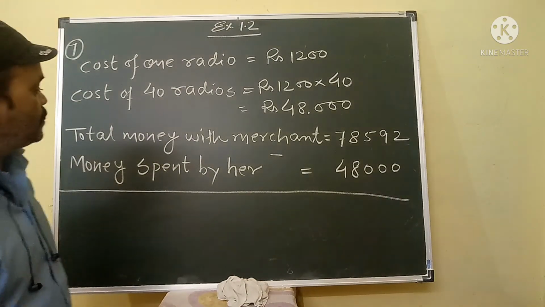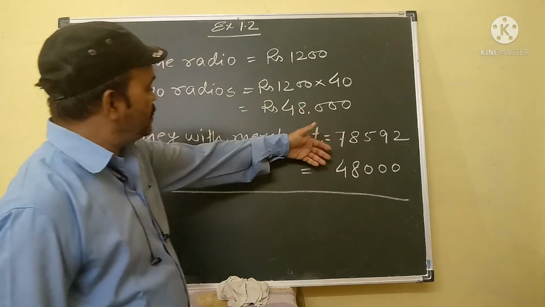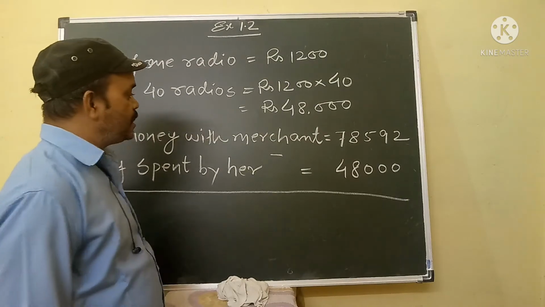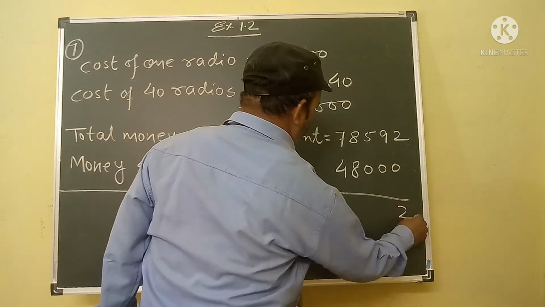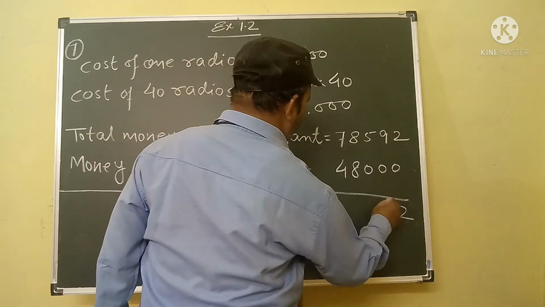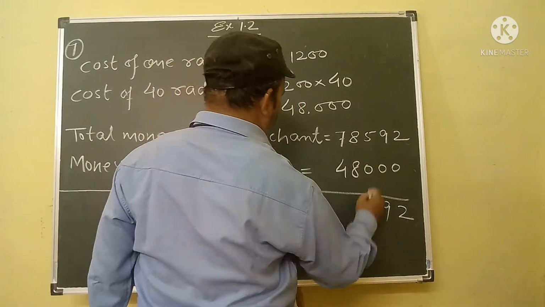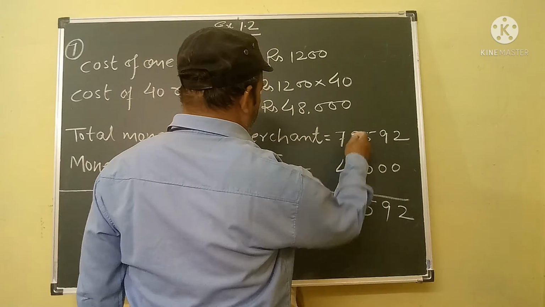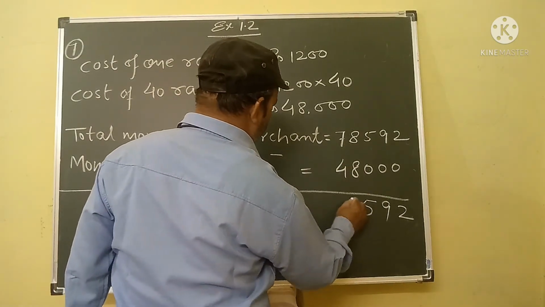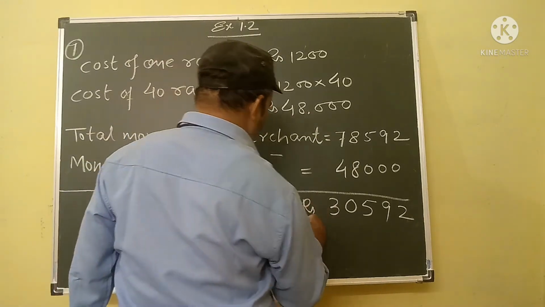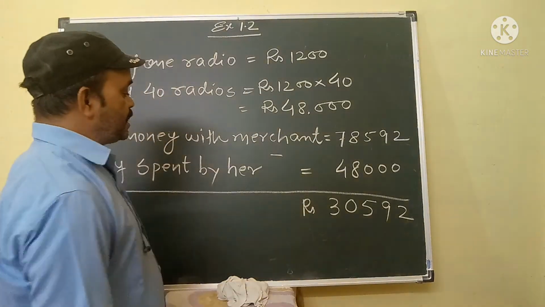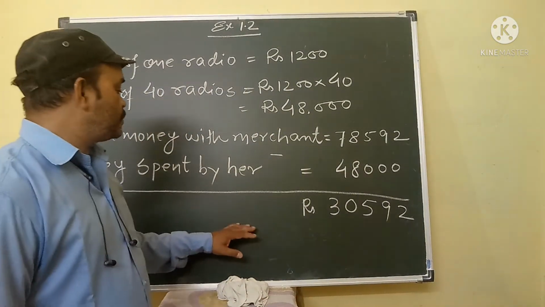78,592. So the difference between these two numbers will be, now look here, 2 minus 0 is 2, 9 minus 0 is 9, 5 minus 0 is 5, 8 minus 8 is 0, 7 minus 4 is 3. 30,592.